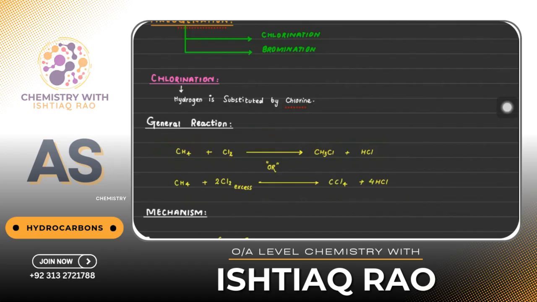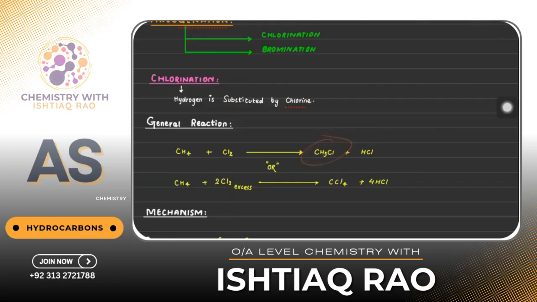Okay, makes sense. So when they mention that I have excess chlorine, you know what you have to do? All of the hydrogens would be substituted by chlorine. So if I had CH4, then I would have CCl4, because all hydrogens are substituted by chlorine, which means we have excess chlorine. And when nothing is written, you know what you have to do?